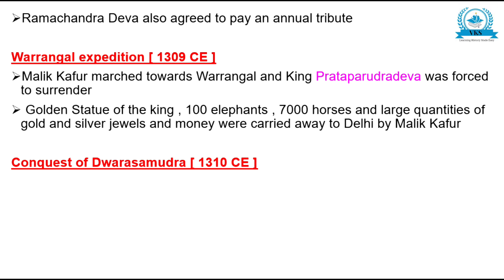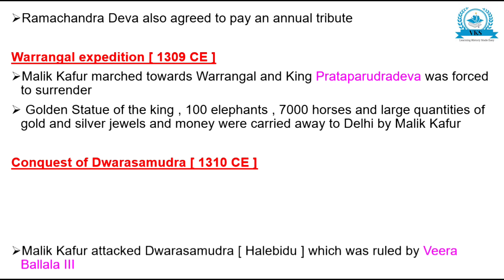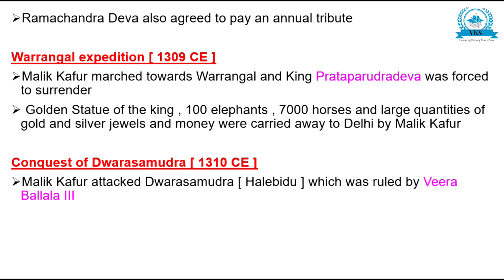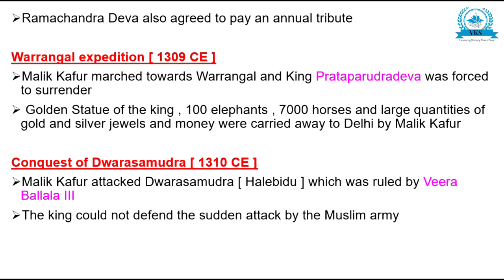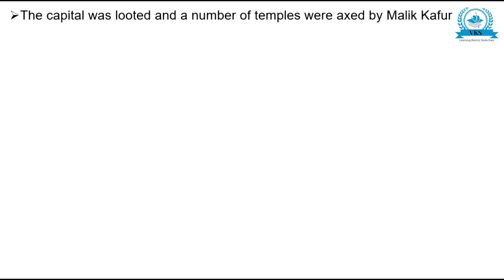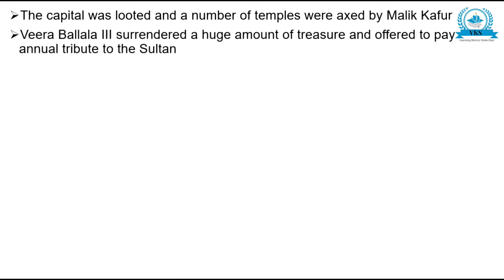After that, in 1310th century era, conquest of Dwarasamudra happened. Malik Kafur attacked Dwarasamudra or Halebeedu, which was ruled by Veera Ballala III. The king could not defend the sudden attack by the Muslim army. The capital was looted and a number of temples were axed by Malik Kafur, and Veera Ballala III surrendered a huge amount of treasure and offered to pay annual tribute to the Sultan.